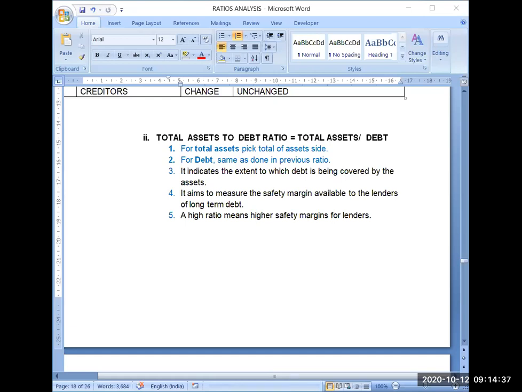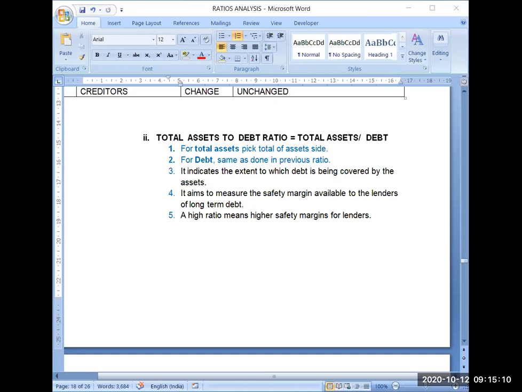Suppose I have borrowed rupees 1000 from someone, and I invest that 1000 in some fixed asset. That way one day I will be able to pay the debt back because I will be earning something with the help of that asset. My earnings will be there. But if I spend that amount of debt in paying salaries or in some other expenses, then I will not be able to pay that debt back. So the debt will become less safe.